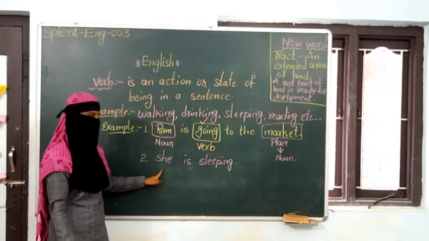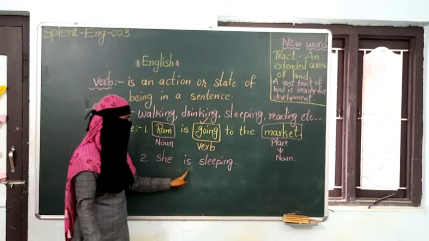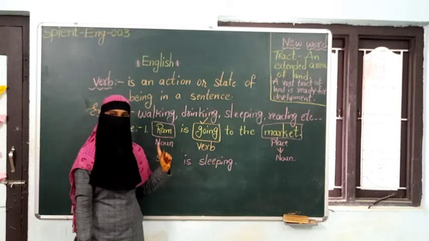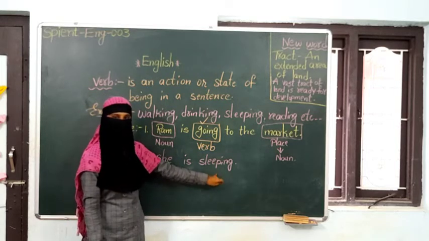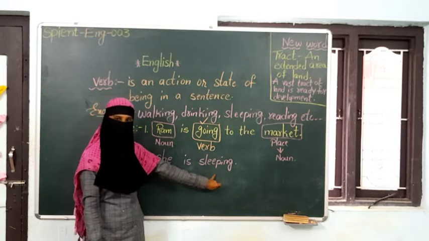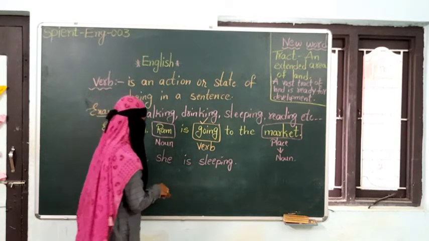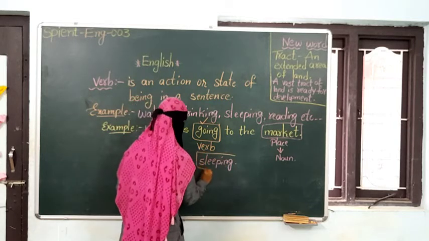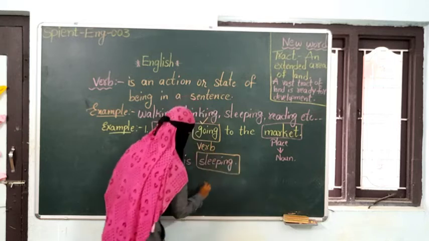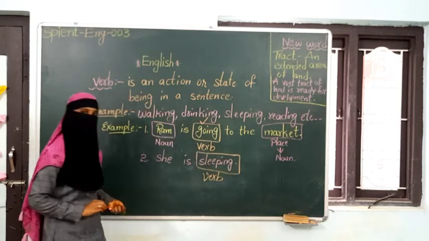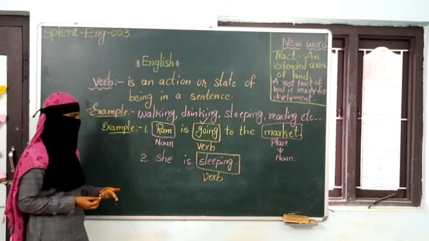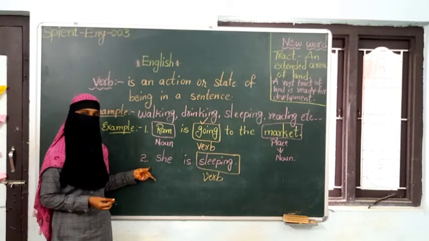Read the sentence at least 2 times. She is sleeping. Did you identify the action word? Verb? Yes. Sleeping is the verb. Because it is an action, right?